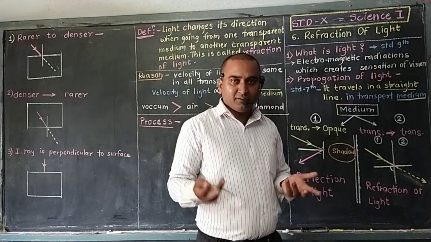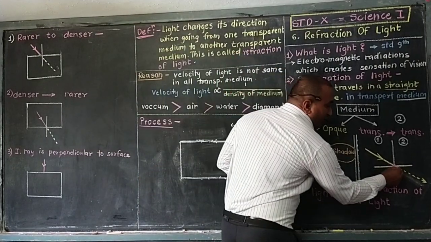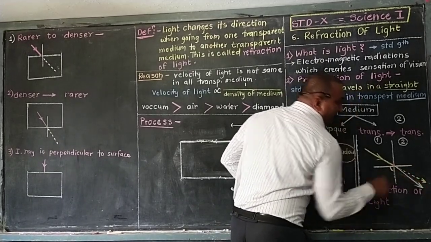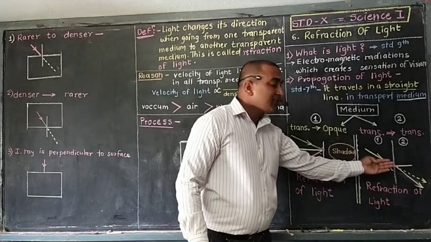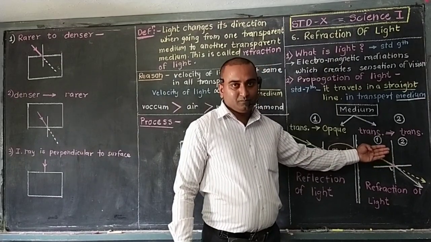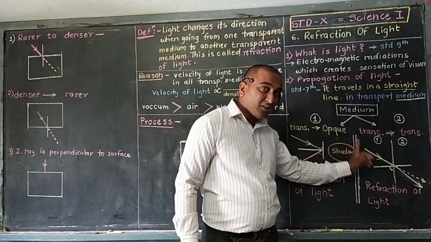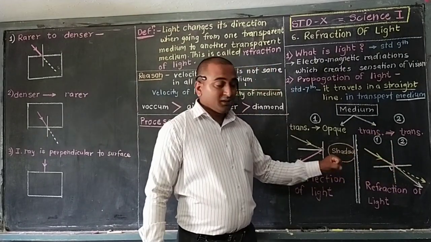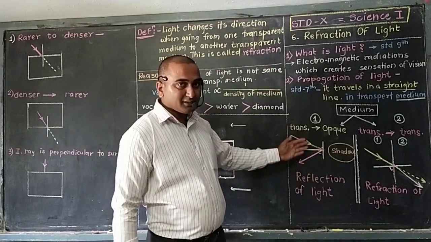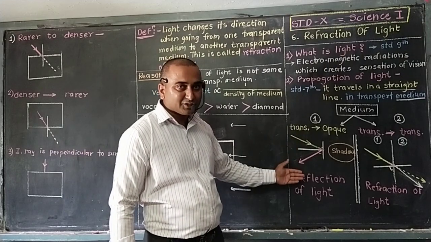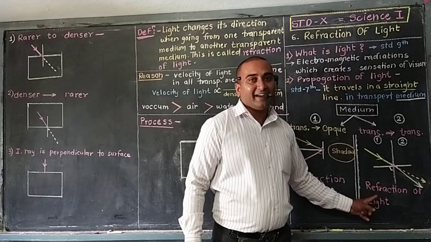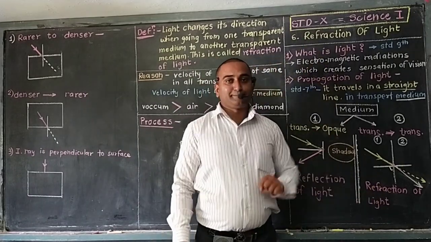Where it will bend, we will discuss. But now, without traveling straight, it will change its path. This changing of the path is a behavior of light when it travels from one transparent medium to another transparent medium. Here we have discussed reflection. Such a phenomenon is called reflection, and this phenomenon is called refraction of light. This is the main point of the lesson.